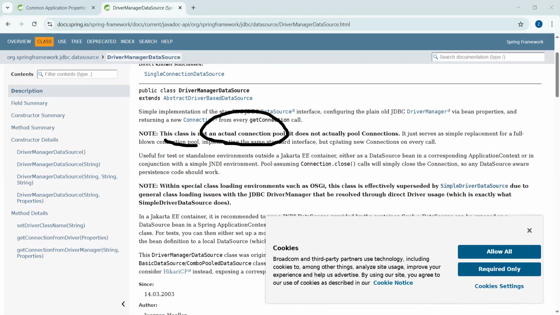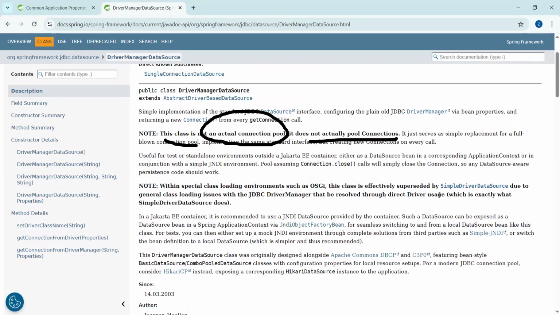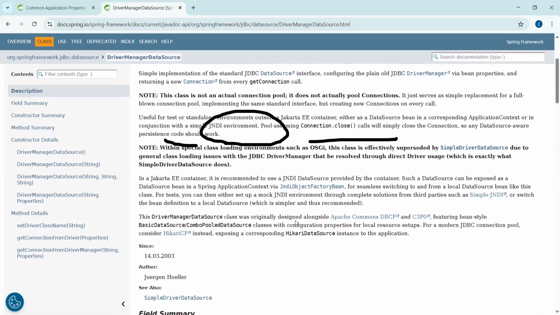Okay, they are telling, boss, it doesn't actually pool connections. It doesn't point to the connection pool. But they are telling some solution also. If you check, you can read this one. It's not designed for pooling. Even they are giving some suggestions, like Hikari CP, or a modern JDBC connection pool. Instead of this one, consider Hikari CP.